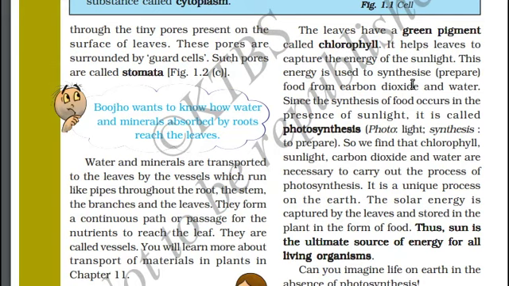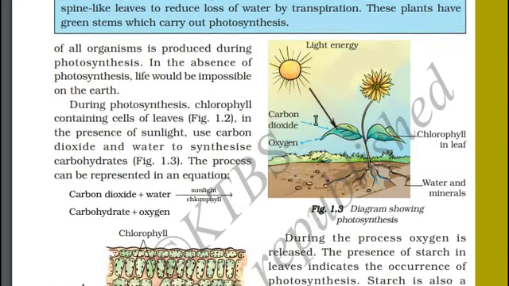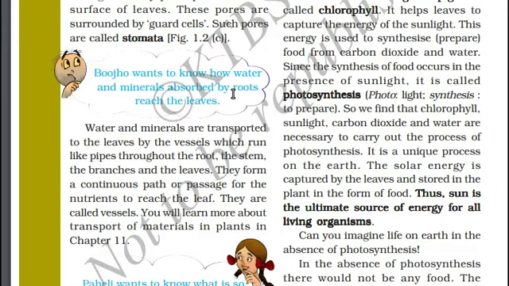This energy is used to synthesize, meaning prepare, food from carbon dioxide and water. You can see in the simple equation, in simple terms, plants absorb carbon dioxide and water in the presence of sunlight and produce carbohydrate plus oxygen. This method is called photosynthesis.